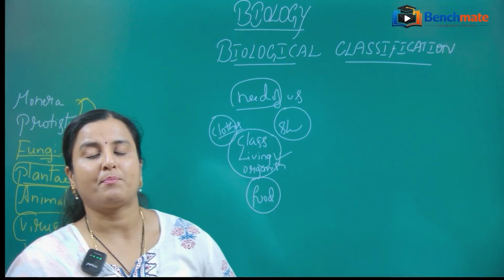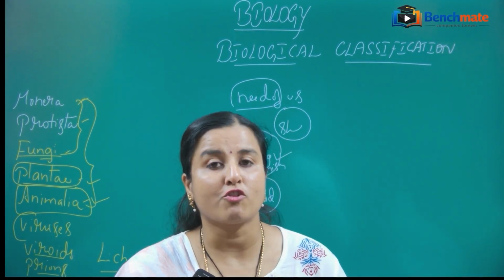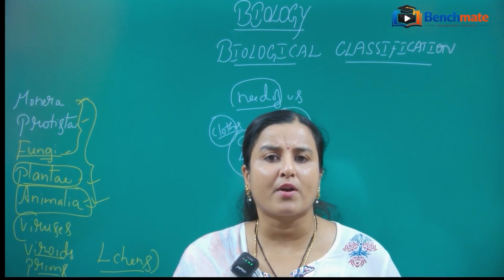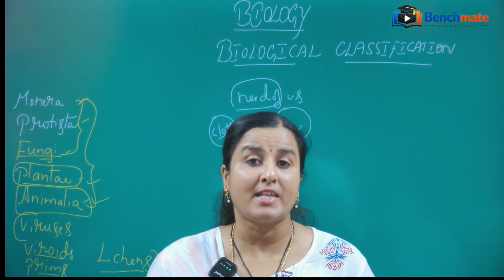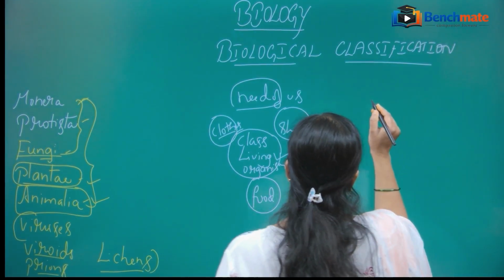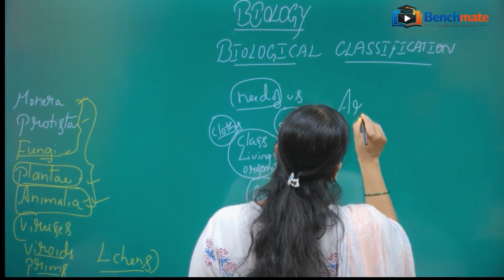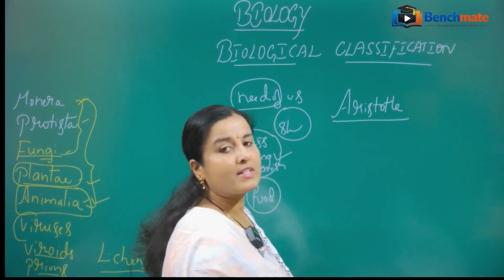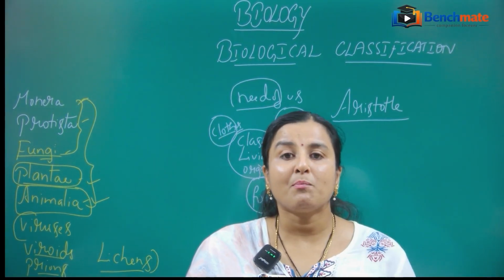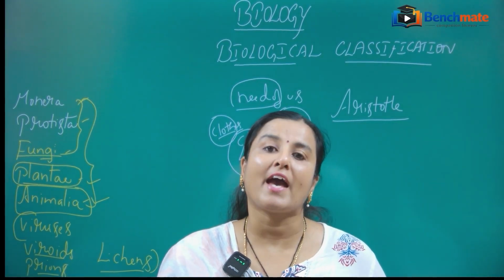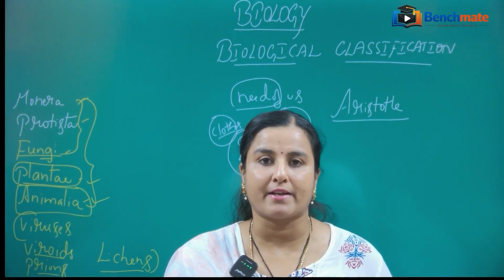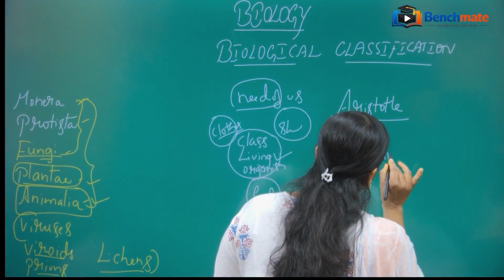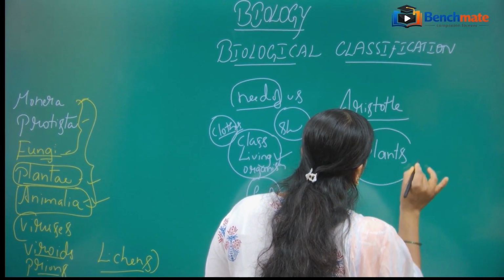But later on, many scientists tried to classify the organisms. In this way, Aristotle was the earliest to attempt to classify the organisms in a more scientific manner.